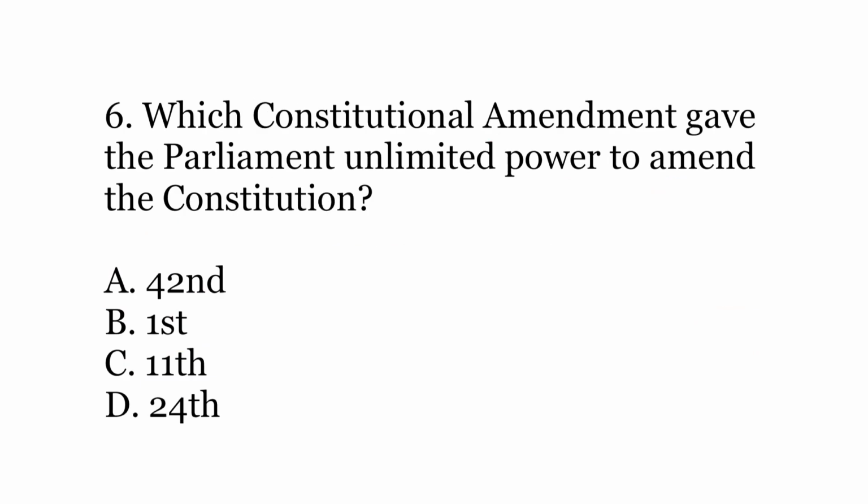Question number 6. Which constitutional amendment gave the Parliament unlimited power to amend the Constitution? Options: A. 42nd Amendment, B. 1st Amendment, C. 11th Amendment, or D. 24th Amendment.